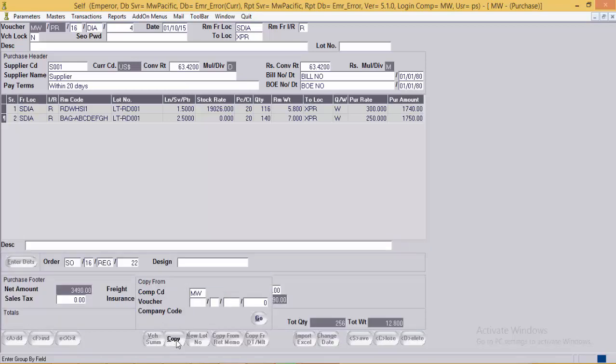The copy option: user here has the option to copy the transaction from previous purchase or sales entry or the movement entry. The button is used to generate a new lot number, and if the user is using return memo module, he can use the return copy from return option in case of return memo.